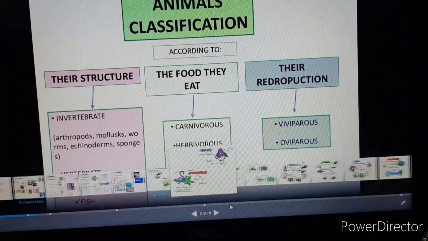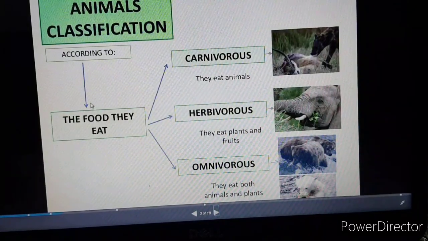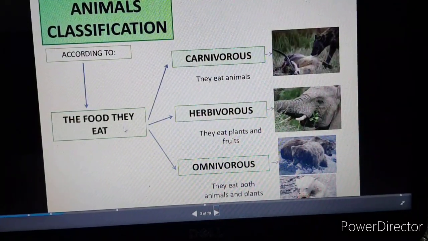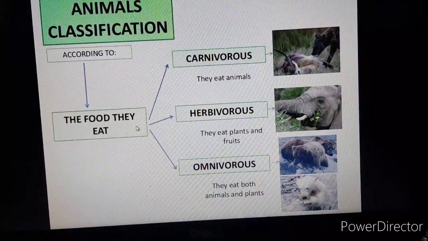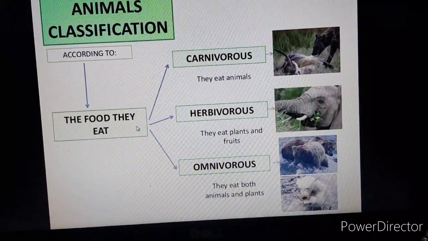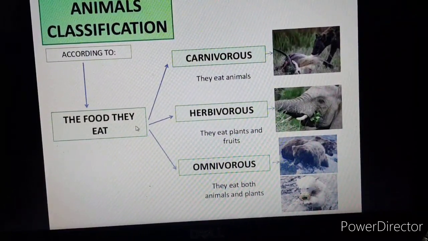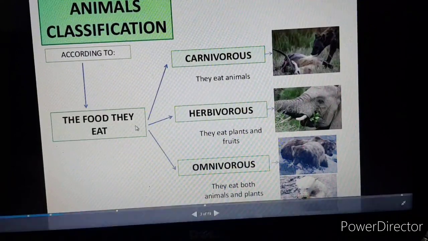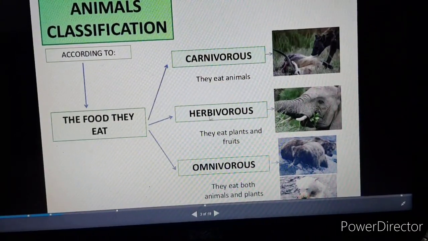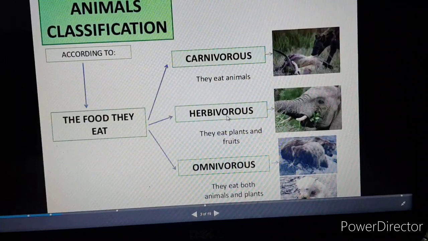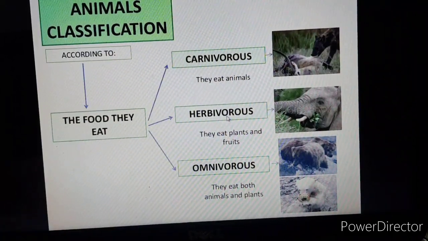Okay, on the classification according to the food they eat. Firstly, we will study the classification according to the food they eat. Fine. So in this, three types are there. First, we will talk about the herbivorous animals. These animals eat only the plants and their plant products.